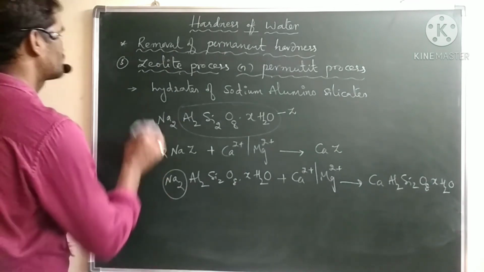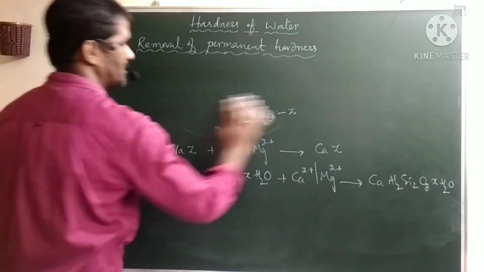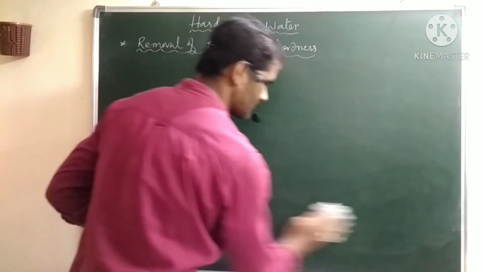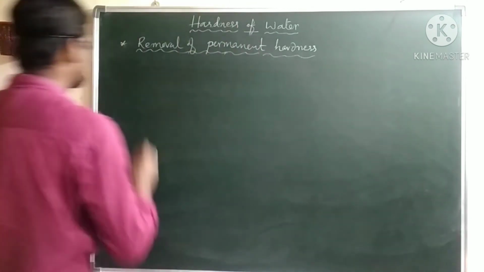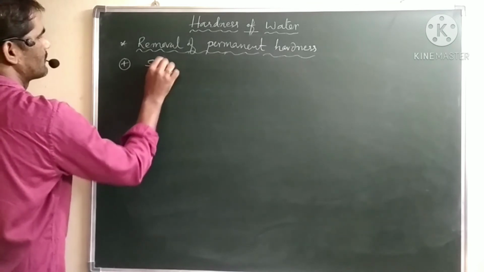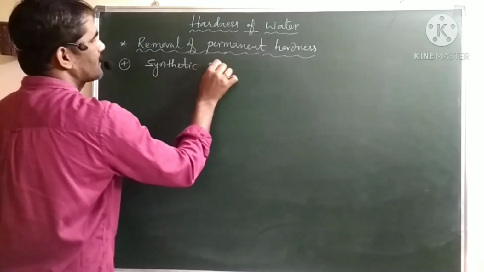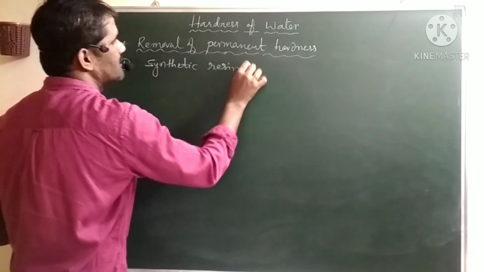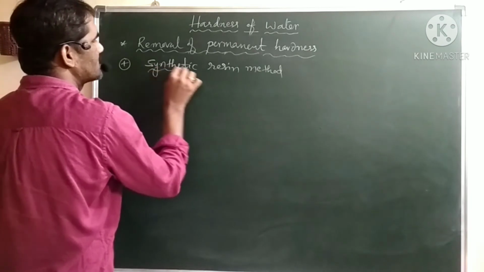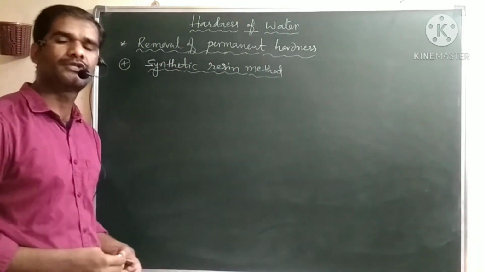And the fourth one is the synthetic resin method. This synthetic resin method is more efficient than the zeolite process.